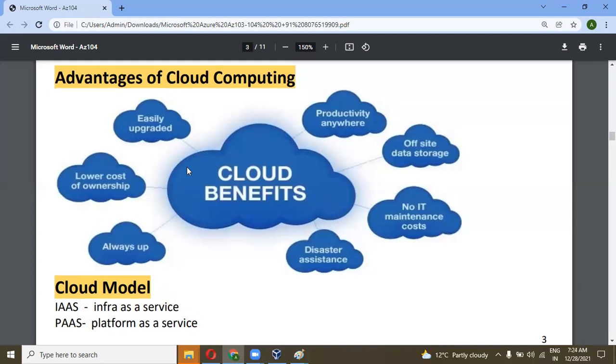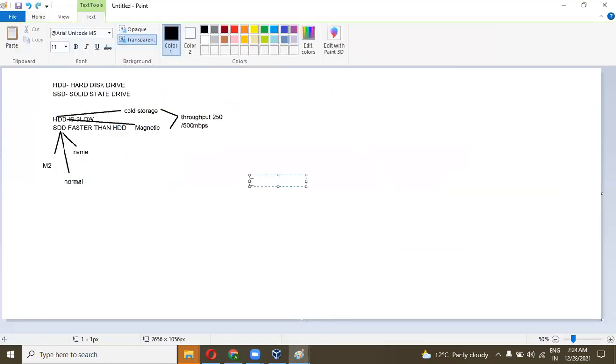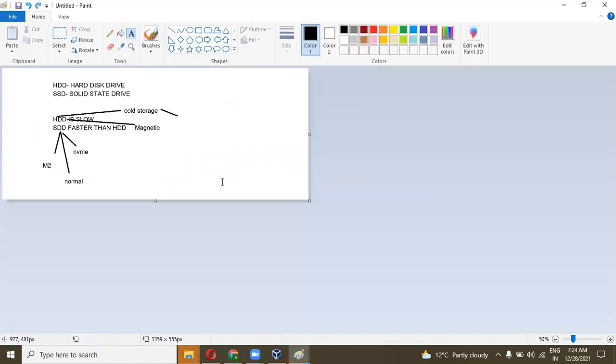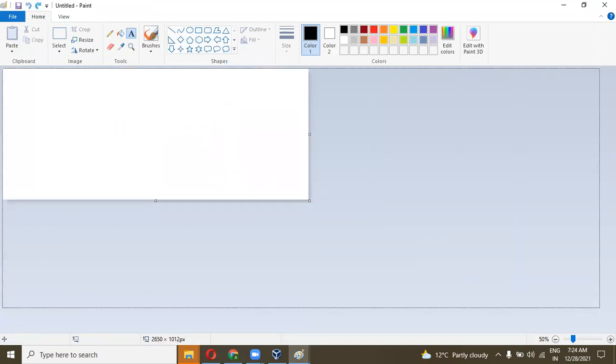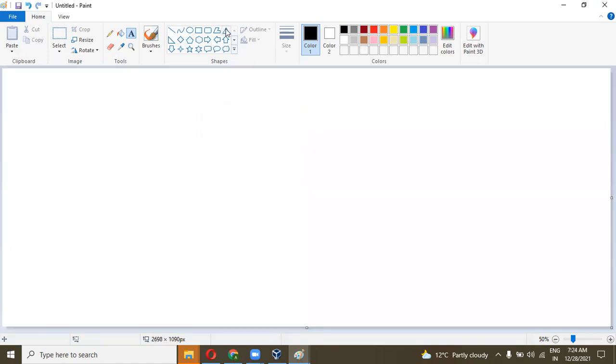Any query, Mahi? No worries. Actually, I'm having one doubt about lower cost of ownership. Assume that for 3 years we have procured a server from the cloud. After 3 years, we should go for renewal. So what kind of notifications will we get before renewal?